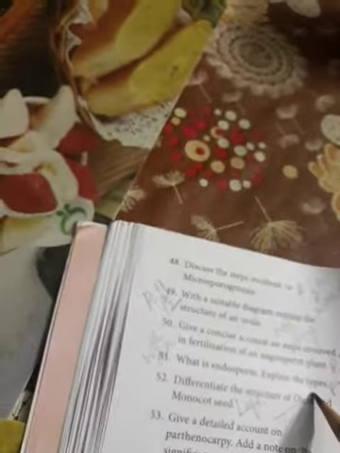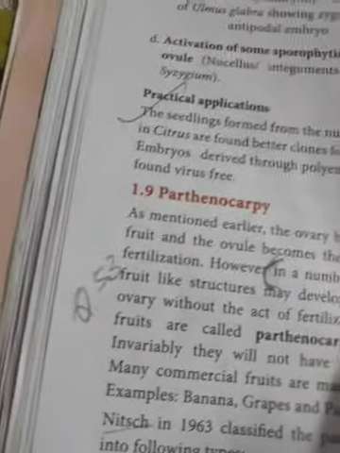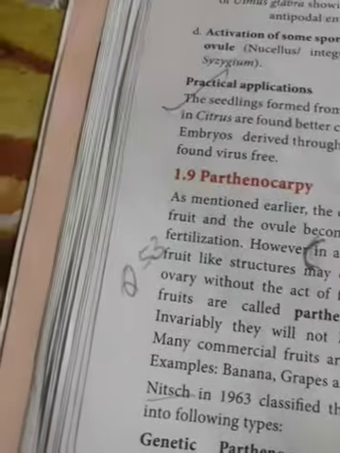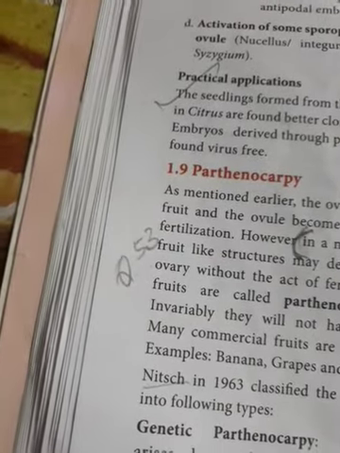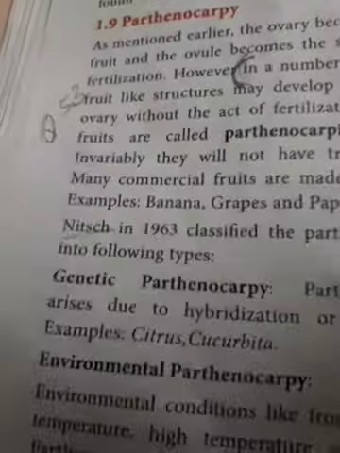Now 52, differentiate, that one I will give you afterwards. 53, detailed account of parthenocarpy and write a note on its significance. That is the last part of this topic, parthenocarpy. What do you mean by parthenocarpy? Write a note: there are 2 types, genetic parthenocarpy and environmental parthenocarpy, and chemically induced parthenocarpy, and significance fully, that is for 5 marks.